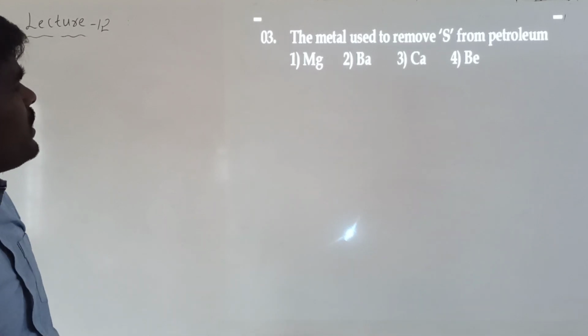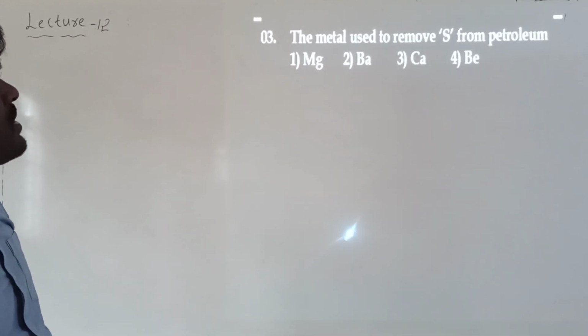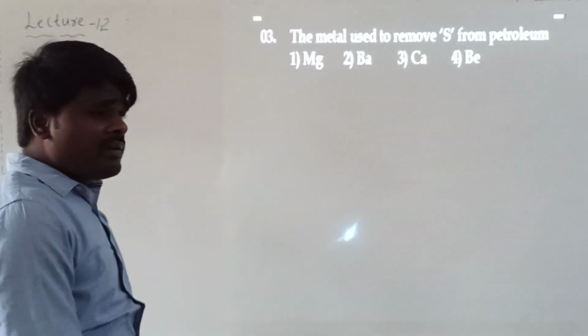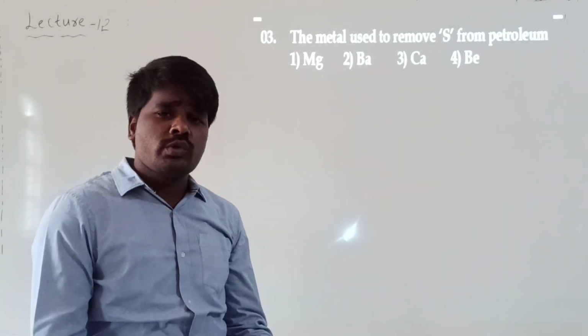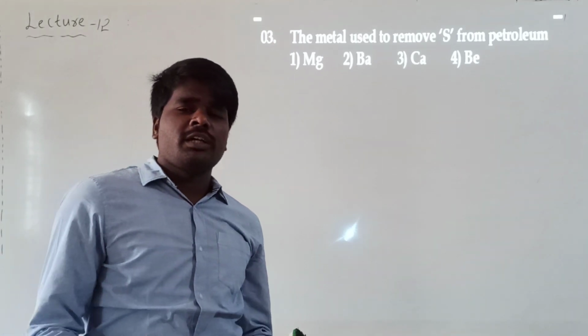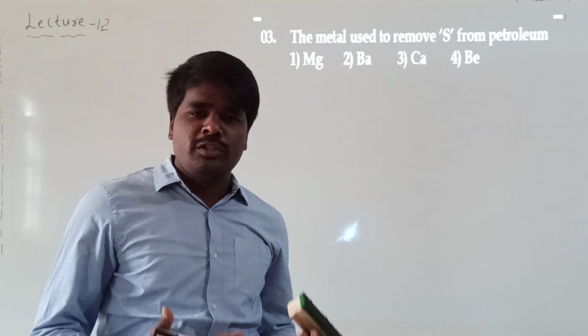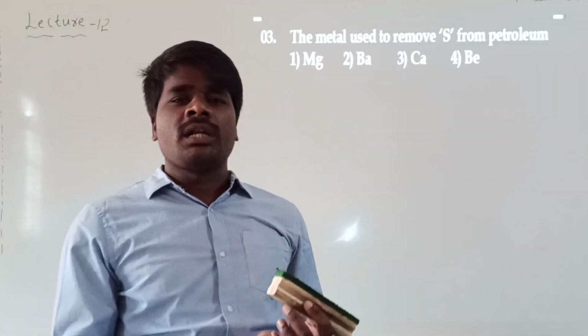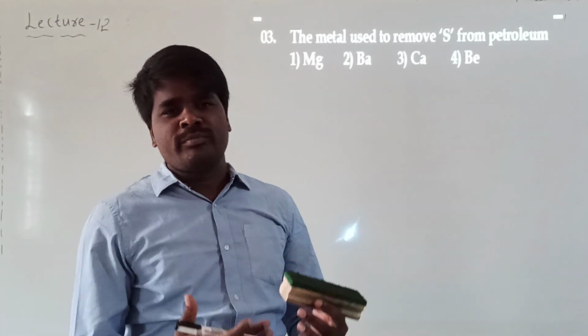The next question. The metal used to remove sulfur from petrol. This is also something we have discussed under the applications or uses of alkaline earth metals. Under the applications of calcium, we have discussed that calcium is used in the refining of petrol. Particularly, it will remove the sulfur from the petrol.